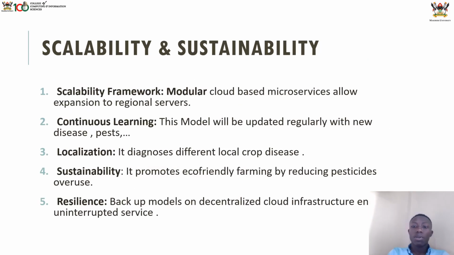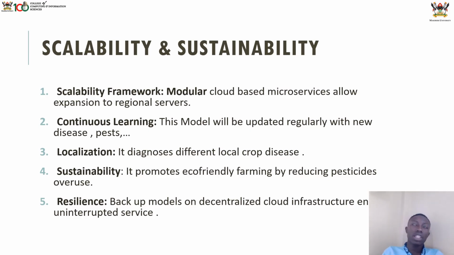Now let us talk about how our model will be able to accommodate growth and sustainability. First of all, modular cloud-based microservices will allow expansion to regional servers based on cloud services. Continuous learning: this model will be updated regularly on new diseases and pests, and increasing the crops that we are working with.